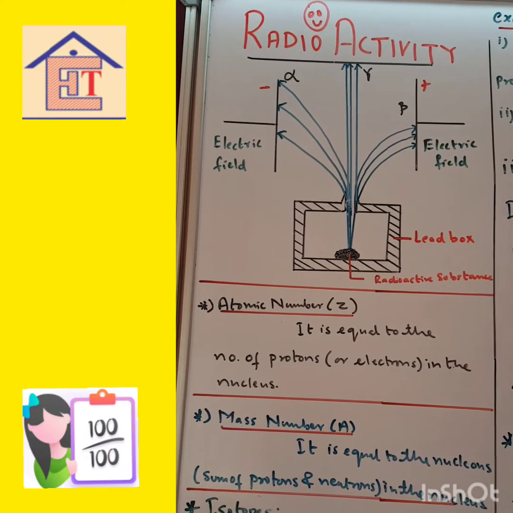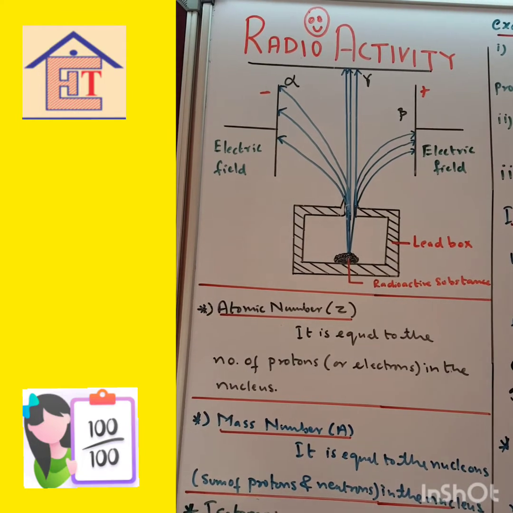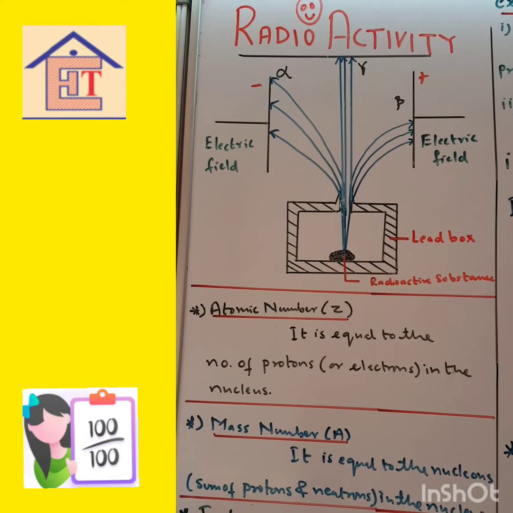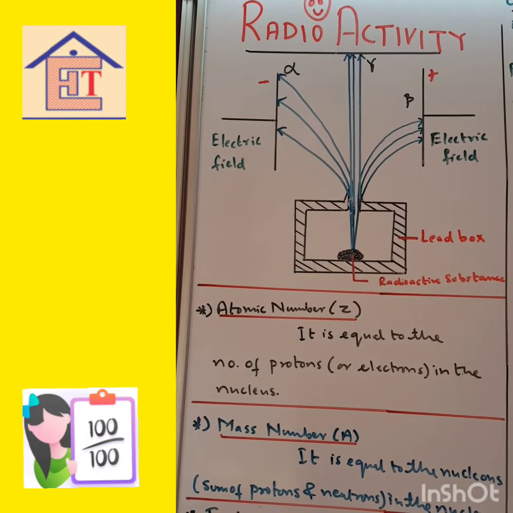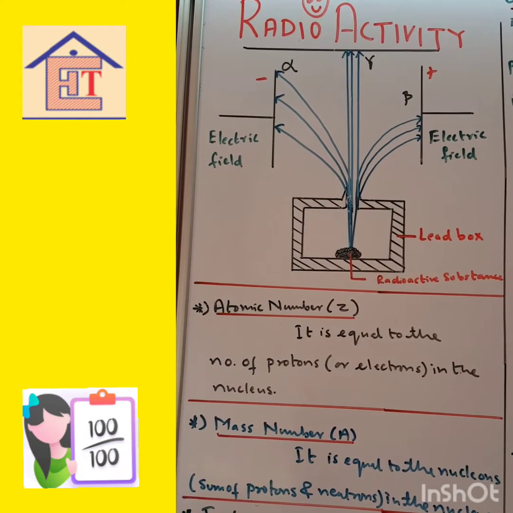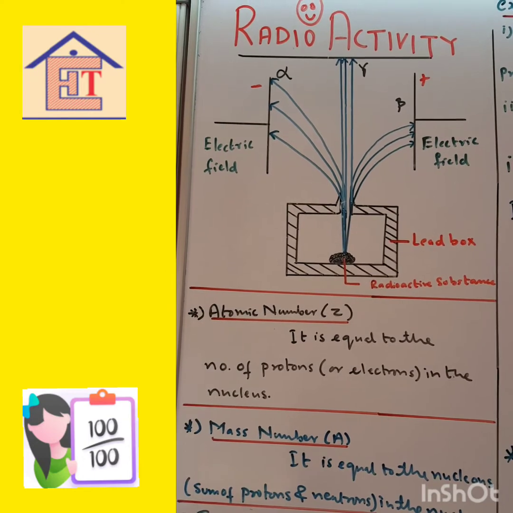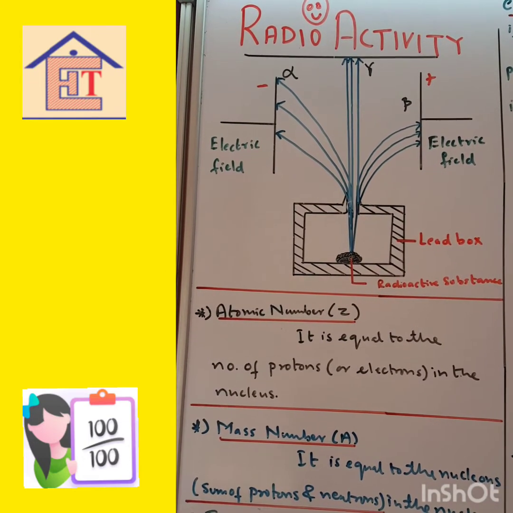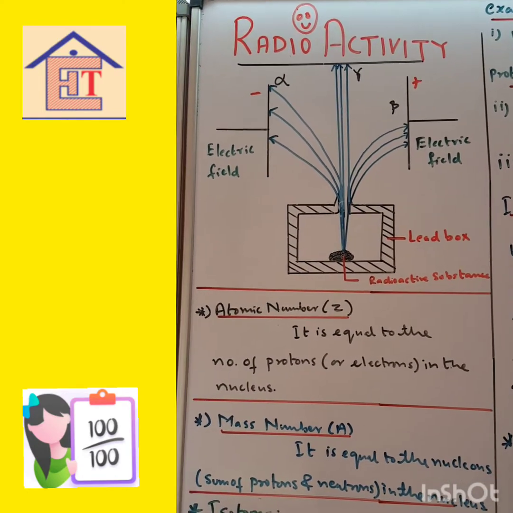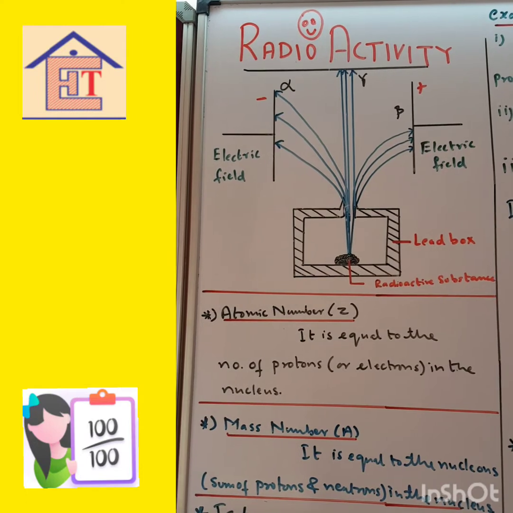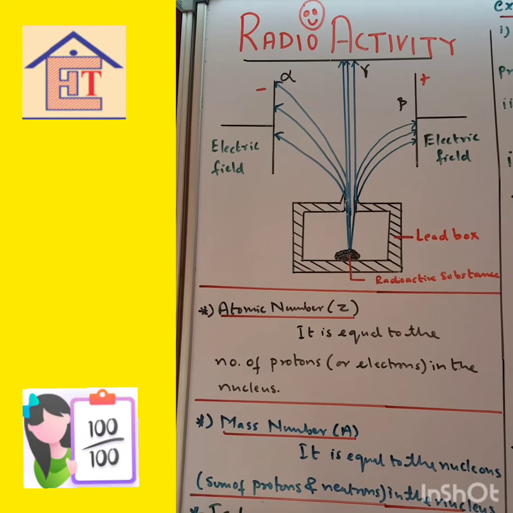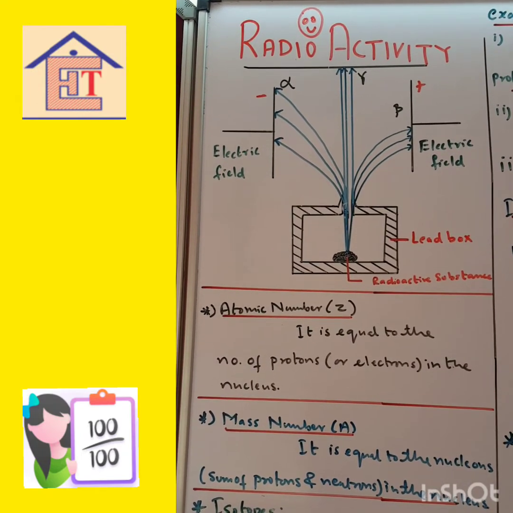Okay, now these rays are coming out from the nucleus of an atom. So then no amount of energy or physical and chemical activity can stop these rays. Okay, you cannot heat it. I mean to say, the elements which exhibit radioactivity have atomic number greater than 82. You cannot heat it or put it into a chemical reaction; temperature, pressure, whatever activity you do will not stop these rays from coming out.